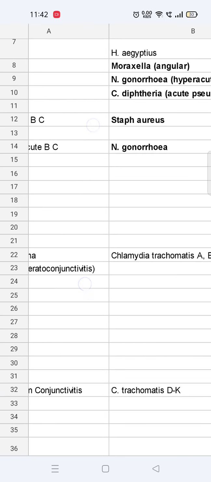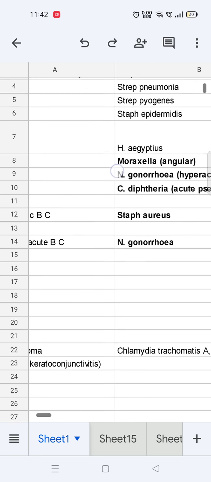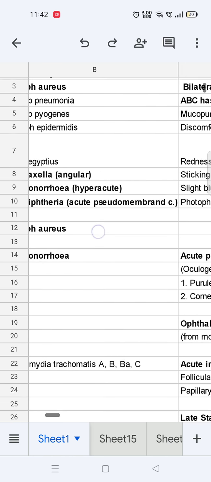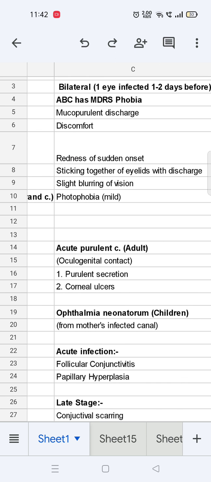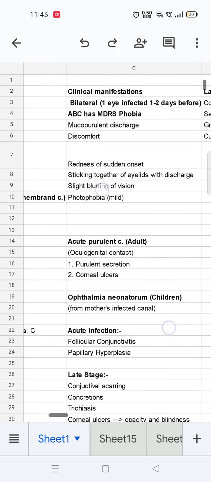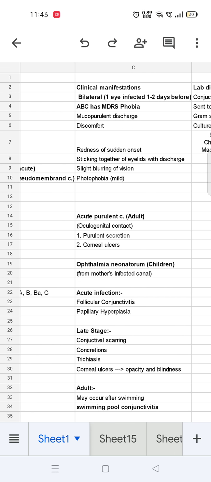After that, we have hyperacute bacterial conjunctivitis, which is most commonly caused by Neisseria gonorrhea. The clinical manifestations are different in adults and children. In adults, it is called acute purulent conjunctivitis, and this occurs by oculogenital contact. In this, we see purulent secretions and corneal ulcers. In children, it is known as ophthalmia neonatorum. It spreads from the mother's infected canal.